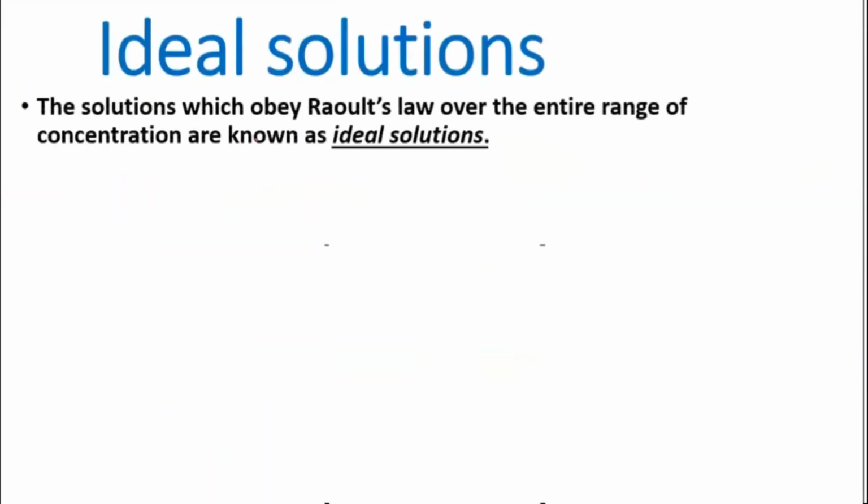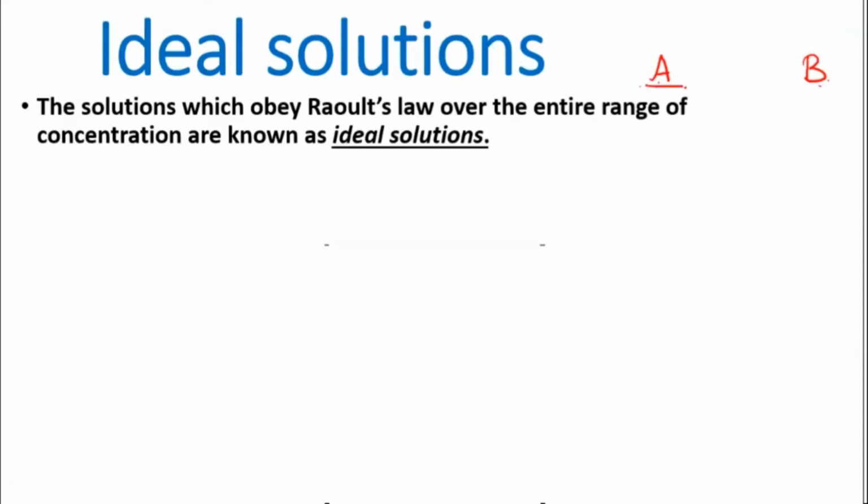Just now I told you, an ideal solution means the one which will obey Raoult's law over the entire range of concentration. Means at any concentration you mix these two liquids, they should show the same behavior as they were showing as individual components. When I have A component and B component, these are the two liquids, separately they were there.